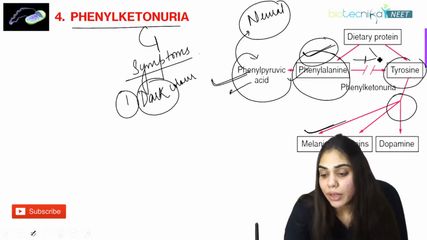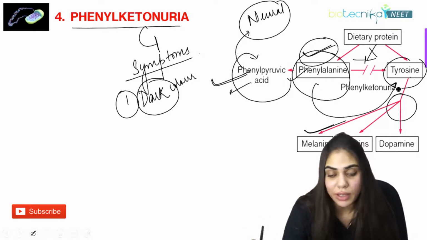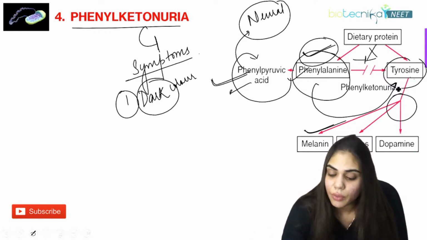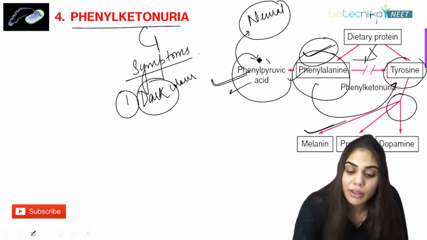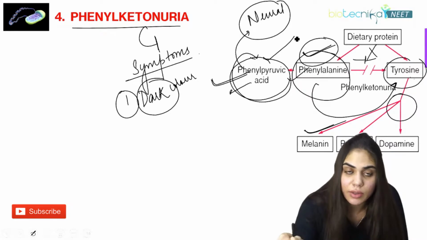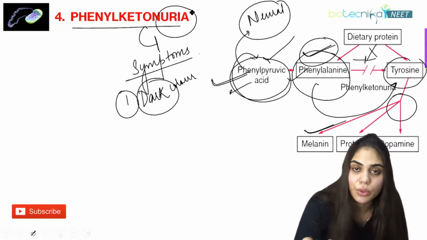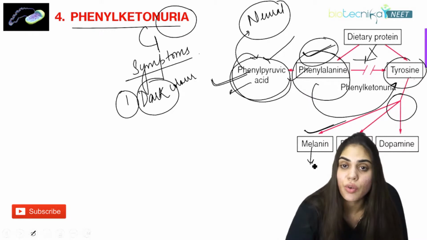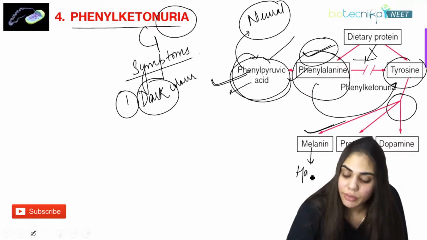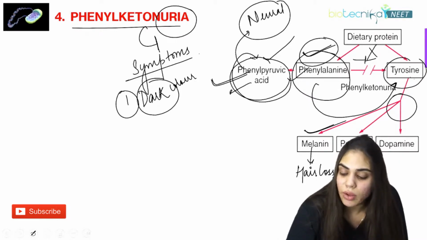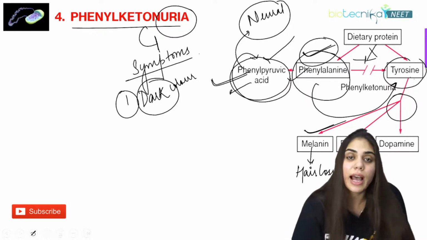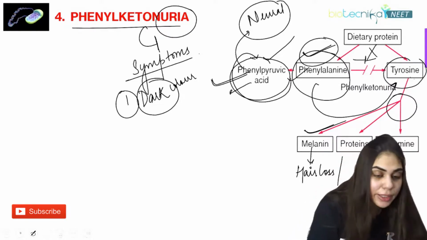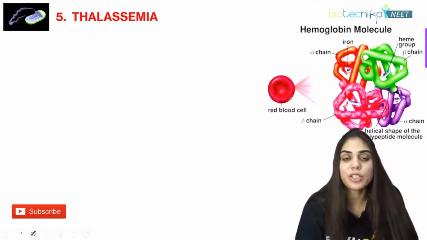But the enzyme that converts phenylalanine to tyrosine is not there. That means tyrosine will not be formed, and if tyrosine is not formed, melanin will not be formed. So the patients suffering from phenylketonuria will have a loss of melanin pigment, and they will suffer from hair loss. Hair color will be light, and they will have problems of skin pigmentation. So again happens with thalassemia.